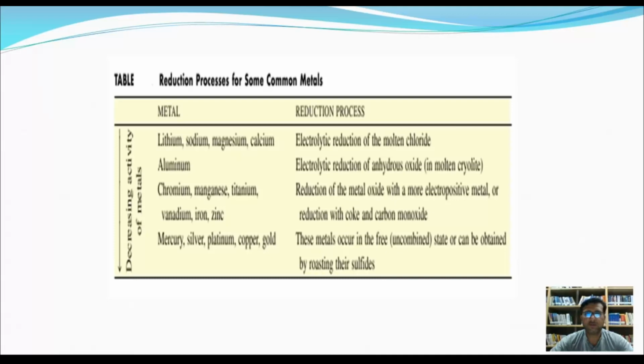Reduction processes for some common metals. Here is the decreasing activity of metals. Lithium is the most reactive, while gold is the least reactive. The reduction process for lithium, sodium, magnesium, and calcium is the electrolytic reduction of the molten chlorides, while mercury, silver, platinum, and gold occur in a free or uncombined state, and these can be obtained by roasting.